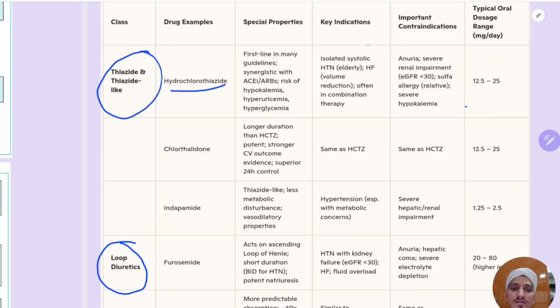So what are the indications? Isolated systolic hypertension, mainly in elderly individuals. Heart failure for volume reduction, often in combination therapy. So the main thing is number one, systolic hypertension. Number two, heart failure to reduce the volume.